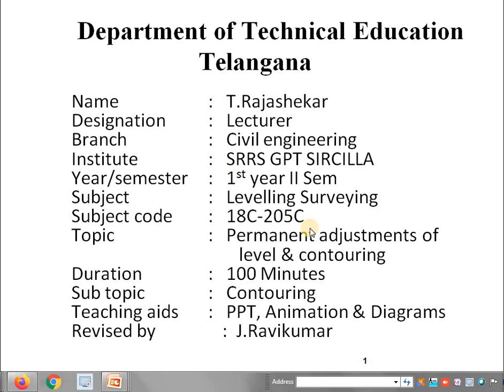In the previous class we discussed the permanent adjustments of a level, by first setup and second adjustment settings. Okay. So now let us see contouring. This is a very important chapter regarding contouring.